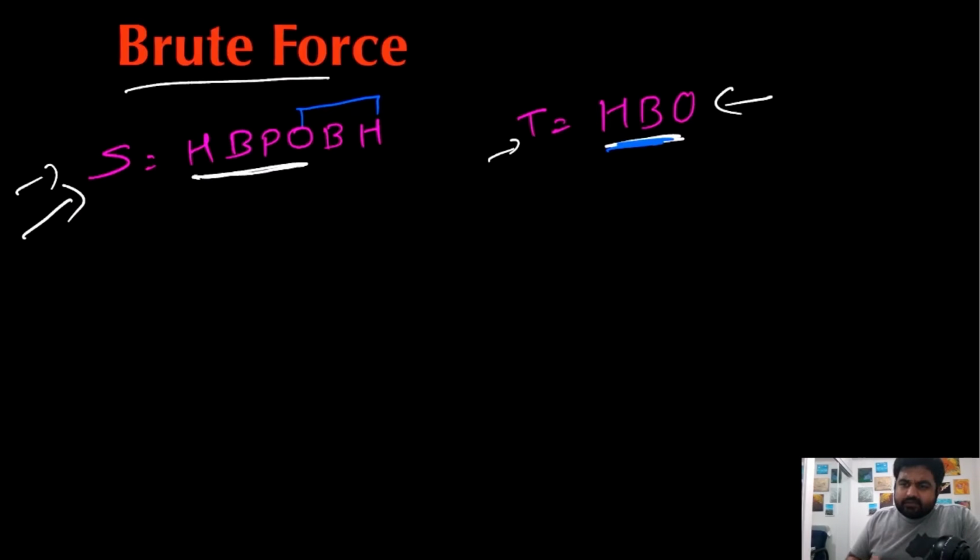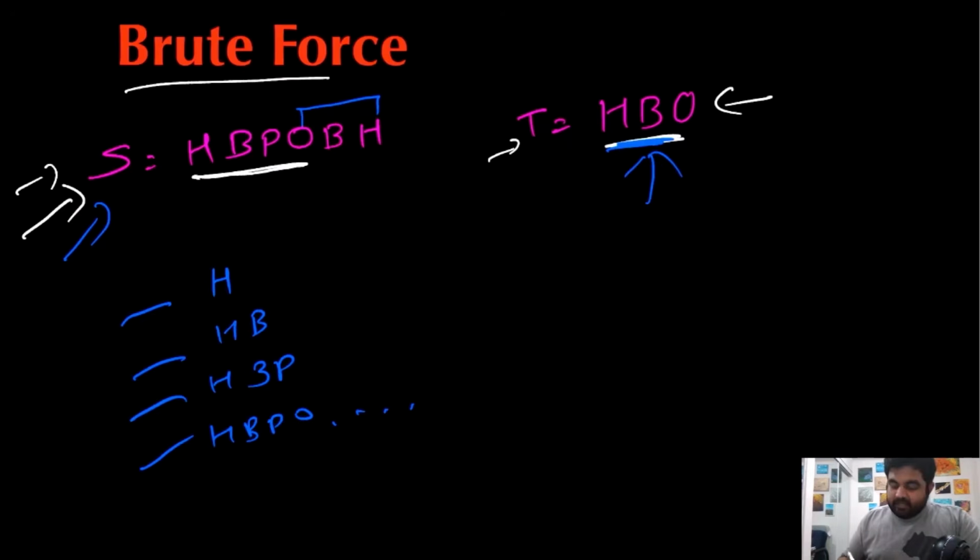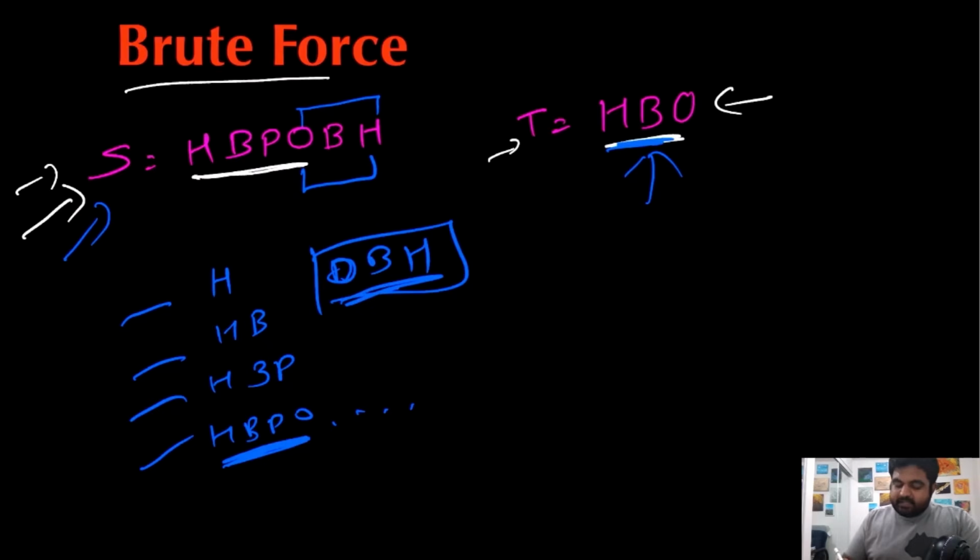The brute force way to solve this problem is to start creating every single possible substring out of this given string S. We will check whether each can be a potential answer, put it as a potential answer, and mark its length. Eventually we would find the substring OBH, which is the correct answer, and we would return it as our solution.